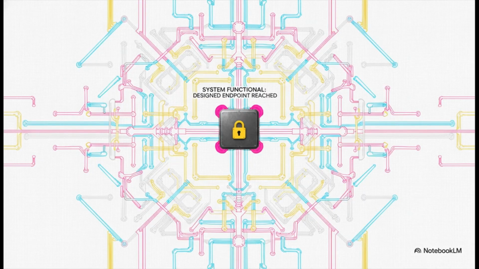I want to leave you with this final, irreversible realization. When you look at congested highways, collapsed supply chains, or frozen computer networks, you are not watching a breakdown. You are watching a system functioning exactly as it was designed to. Complex shared architectures are destined by their mathematical nature to reach gridlock. The system didn't fail. It followed its structure.